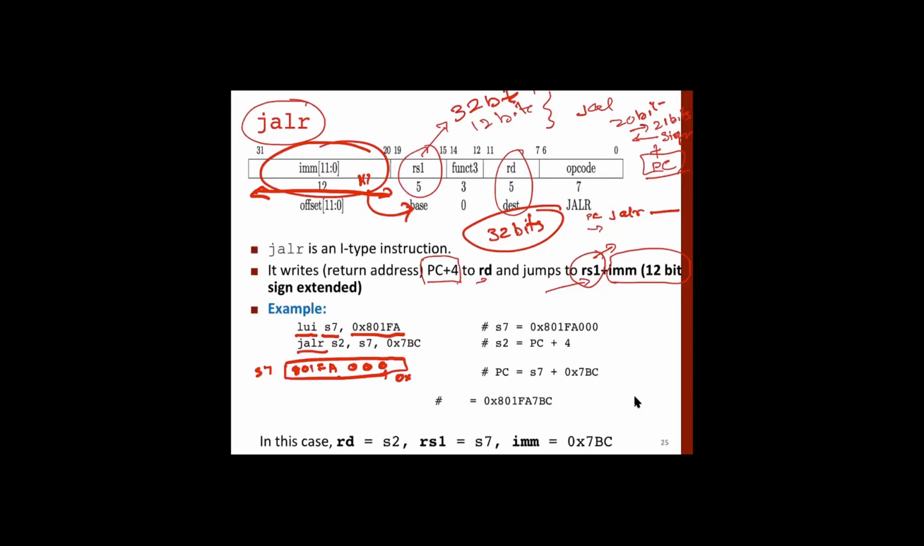Now you say JALR S2, S7, this one. So basically to S7 we are adding this one. It will be this plus 7BC, so it will become 801FA7BC, the content of S7. Okay, and then save the return address PC plus 4 into register S2, which is the return address. So this is a simple instruction.